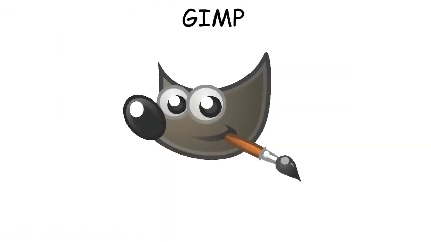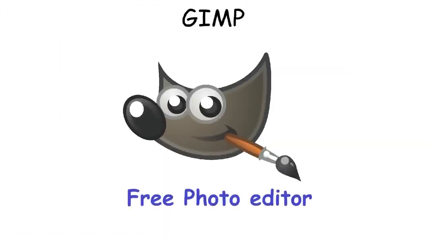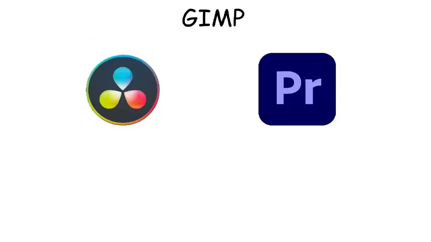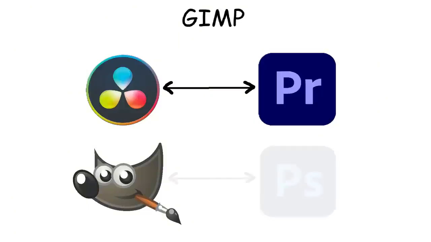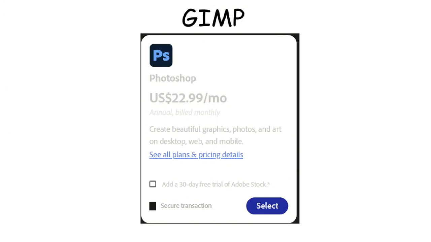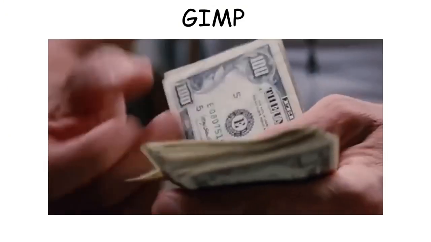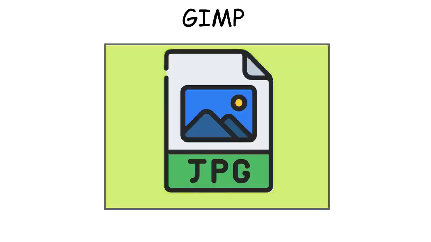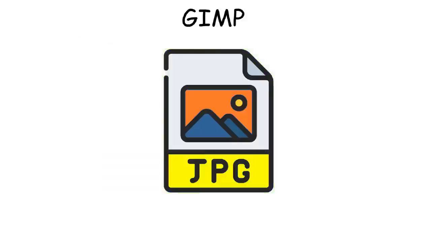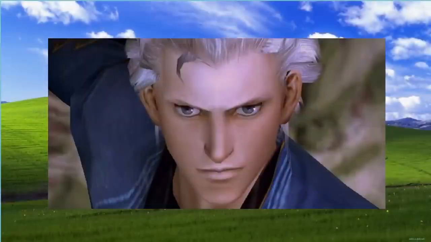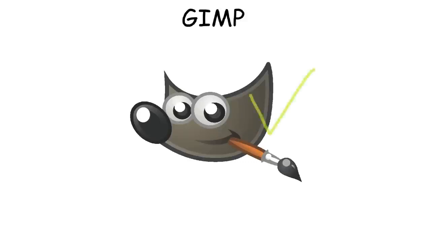GIMP. GIMP is a free photo editing software that's widely used by photographers, designers, and content creators. And just like DaVinci Resolve is compared to Adobe Premiere Pro, GIMP is widely regarded as the best alternative to Adobe Photoshop. That's because Photoshop also costs around $23 every single month. And this is a lot of money just to edit some images, especially since what people really need is removing backgrounds and then adjusting colors and lighting, or something like retouching skin in portraits and layering multiple images together, and GIMP already covers all of them.